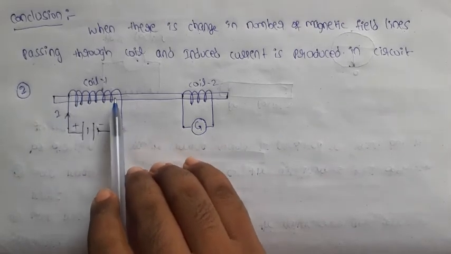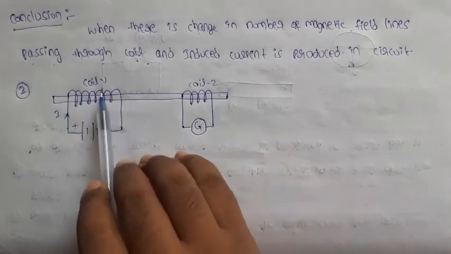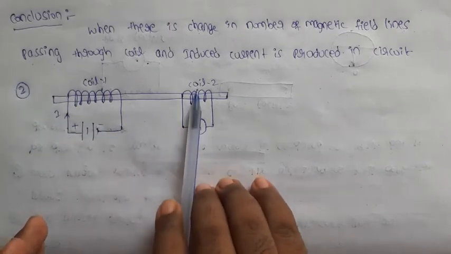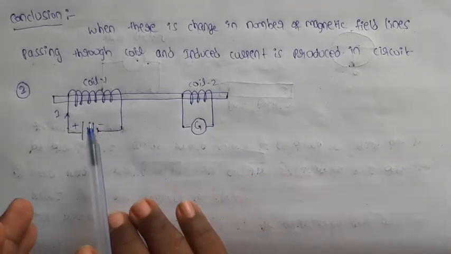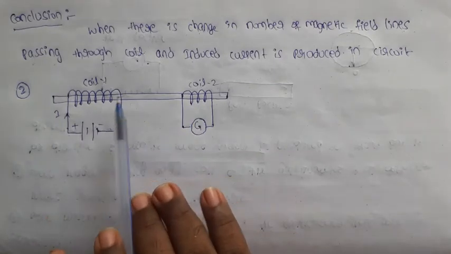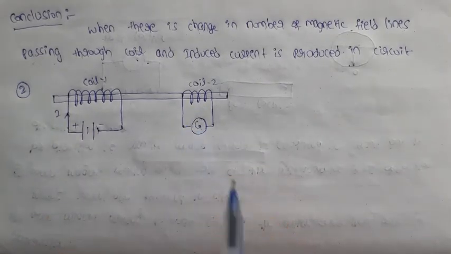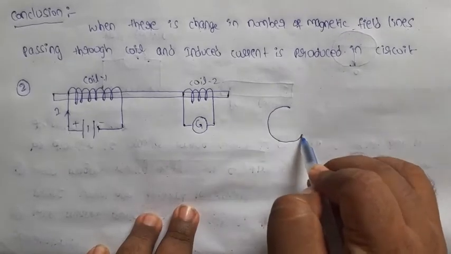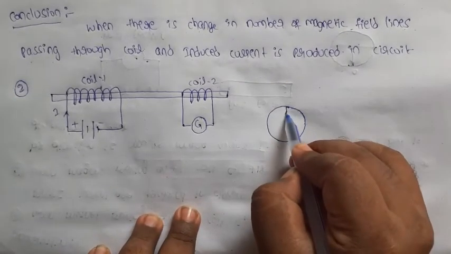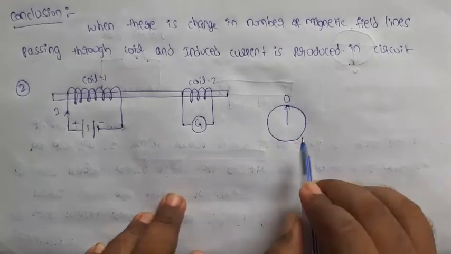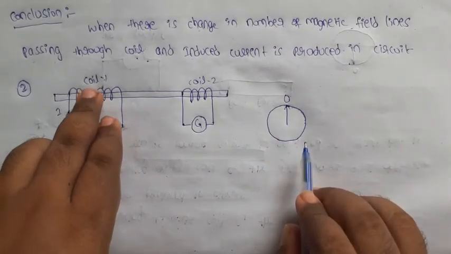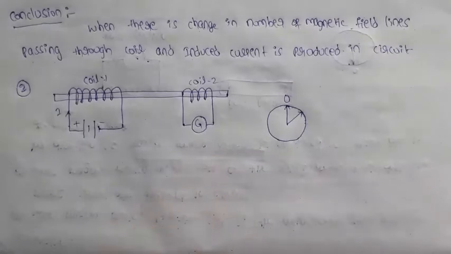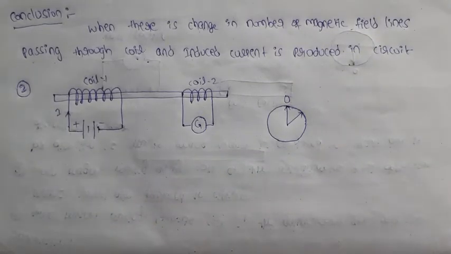How many turns are there? Compared to coil 2, here more number of turns are there, so here the magnetic field is more. When it reaches coil 2, the magnetic field is changed. Due to the change in magnetic field, the galvanometer will be deflected. That is observed in the galvanometer. At the initial stage, you will observe the galvanometer is at 0. When the magnetic field changes from coil 1 to coil 2, the galvanometer gets deflected to one side.